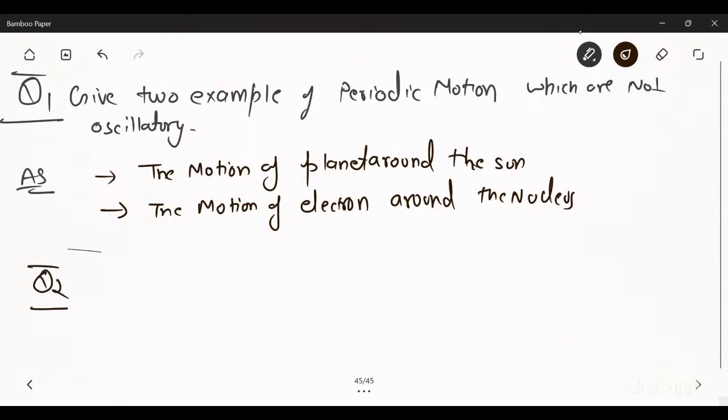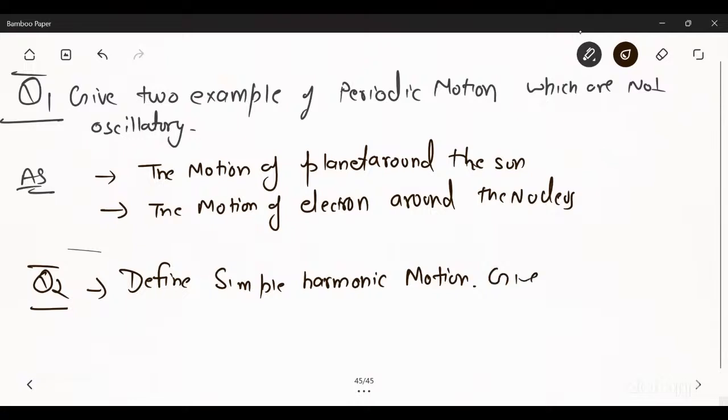Next question is, define simple harmonic motion. These are all your previous year questions. Define simple harmonic motion and give two examples. So what is the definition of simple harmonic motion?